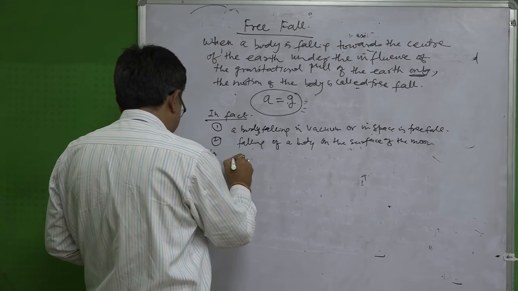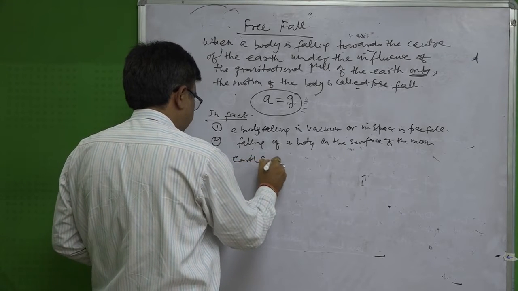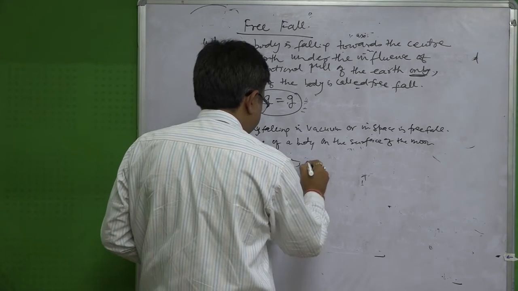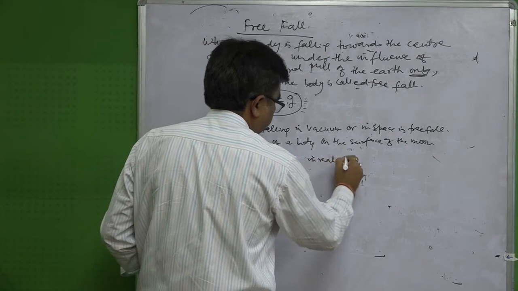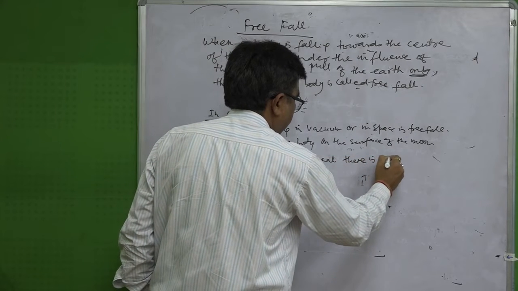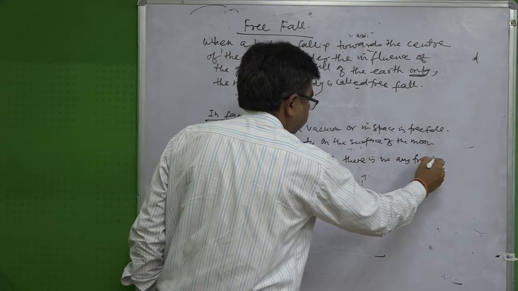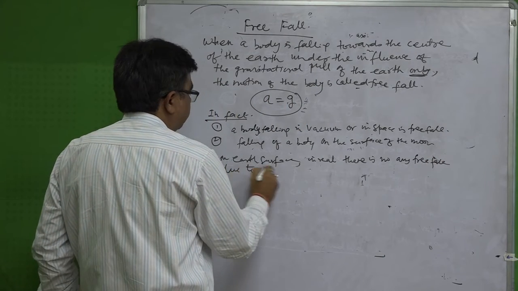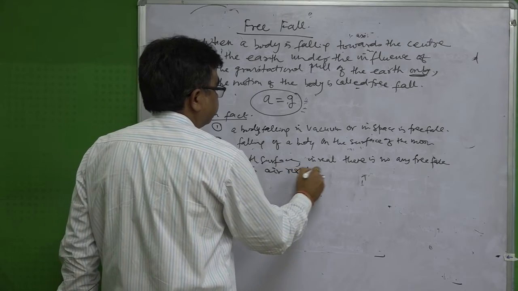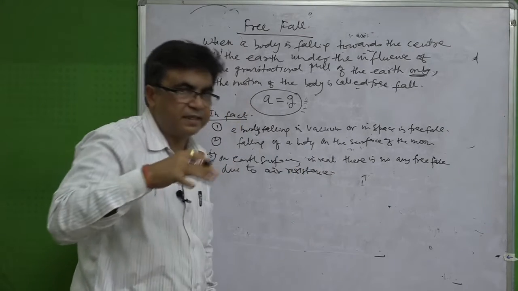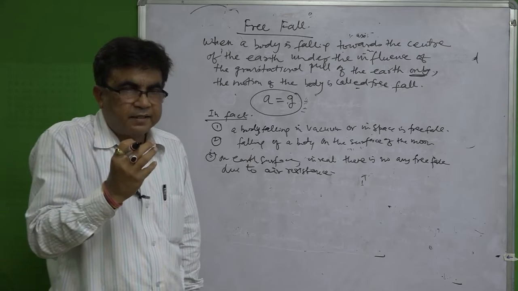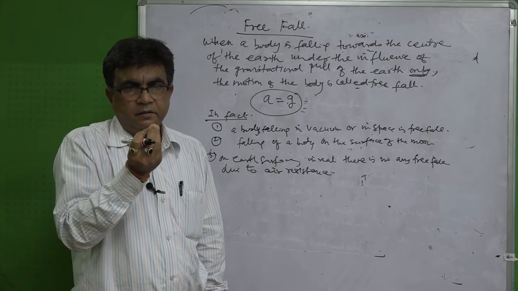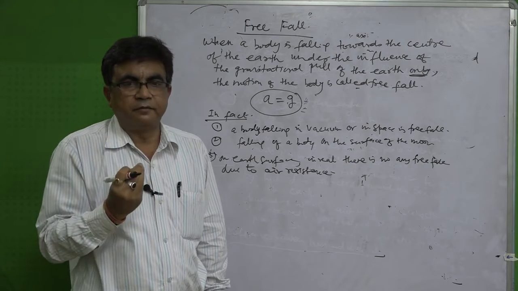If we talk about Earth's surface, in reality there is no free fall. Why? Due to air resistance. Because some air resistance is there, practically there is no complete free fall. We have to understand that.